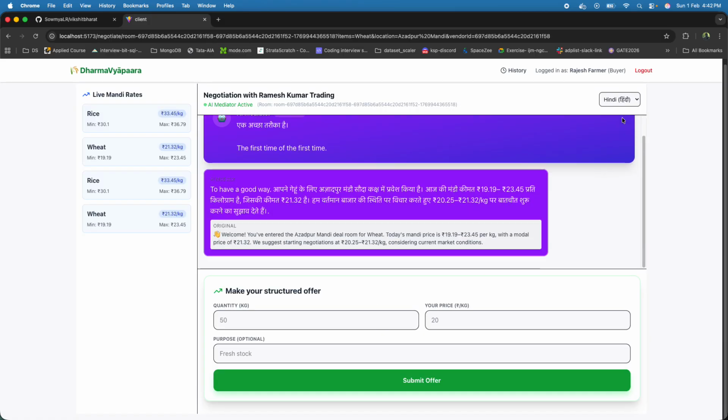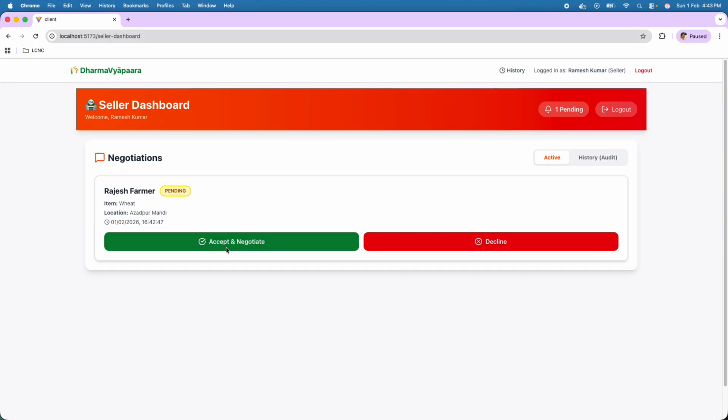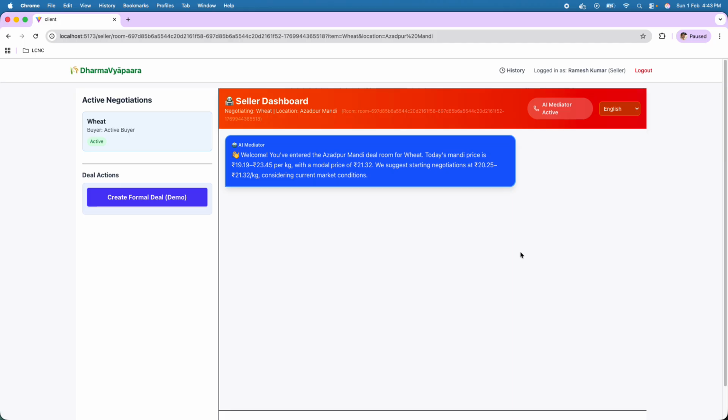You can see Rajesh Farmer knows only Hindi. So the AI would greet with the live Mandi rates. All these are live Mandi rates, and this will be propagated for Rajesh also in his chat corner. At the same time, seller would have also received a notification. And here seller knows only English.